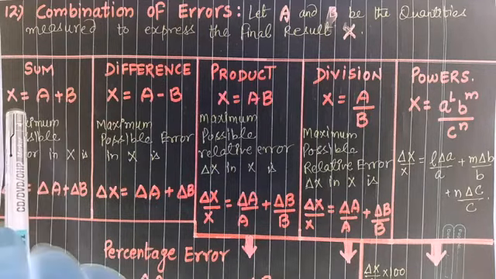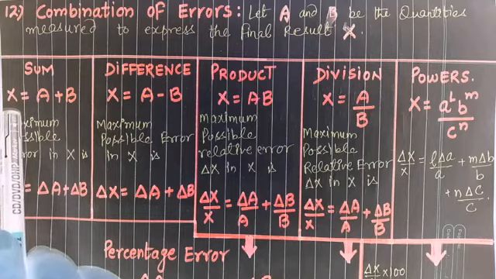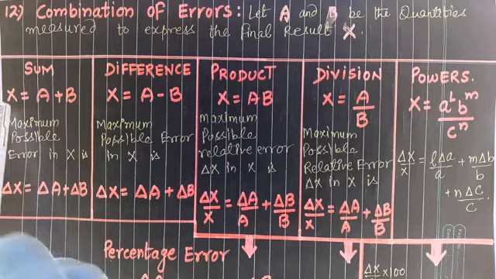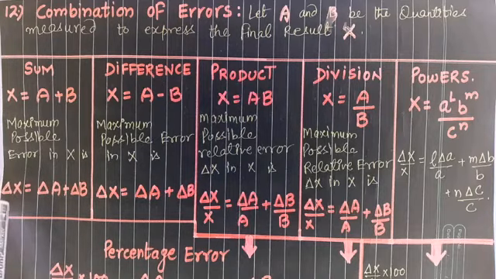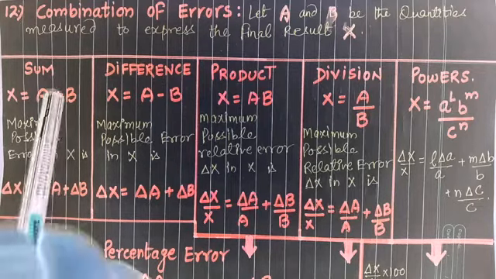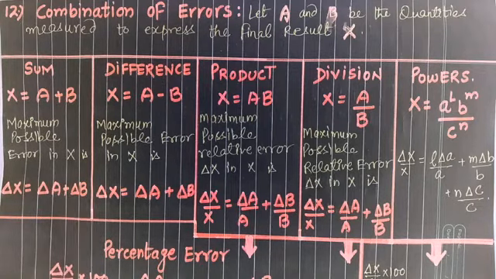Then in the final result we are again going to have the error part. So how do we find out that error? Maximum possible error in x, delta x, is equal to error in A, delta A, plus error in B, delta B.